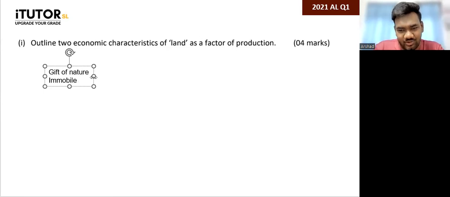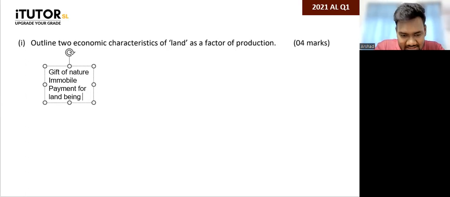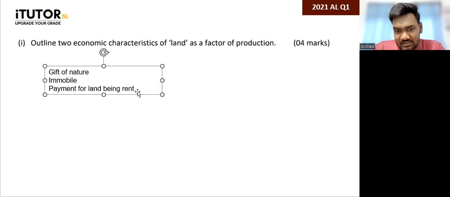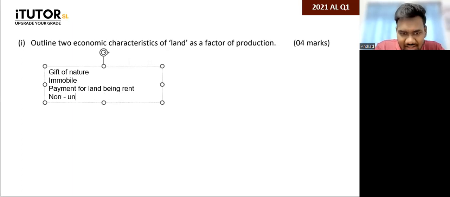So you can say immobile. You can say the payment for land being rent. You can say it's a gift of nature. Possibility to improve productivity, correct? So you can't just state the point. Yes, non-uniformity, correct? As long as you can write 1 or 2 lines on it, it's perfectly fine.